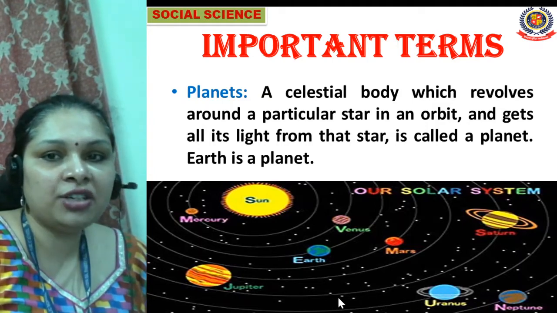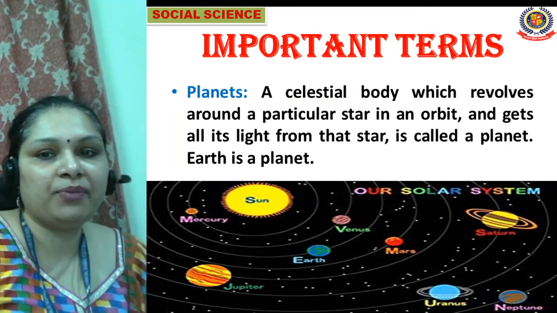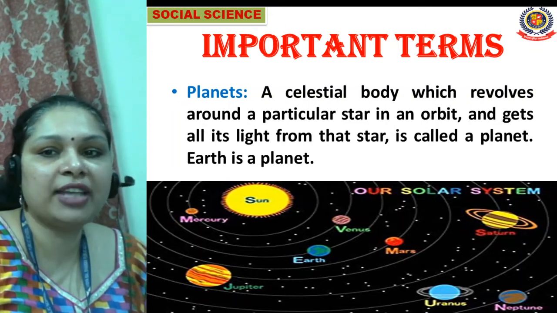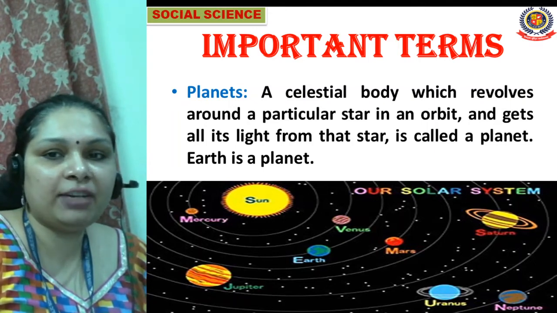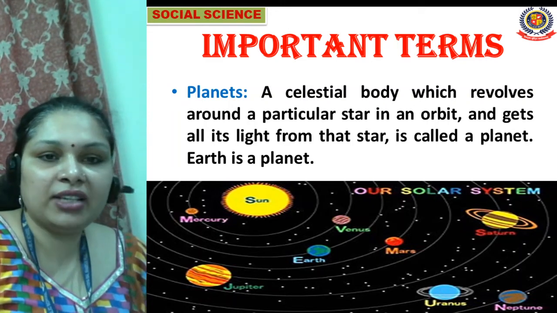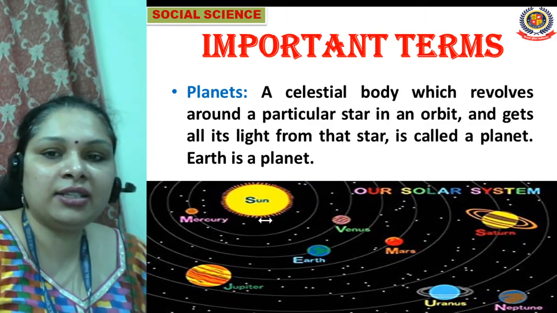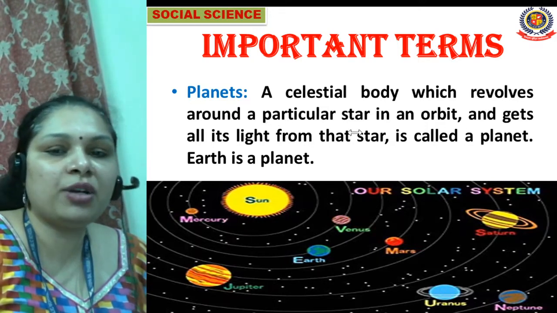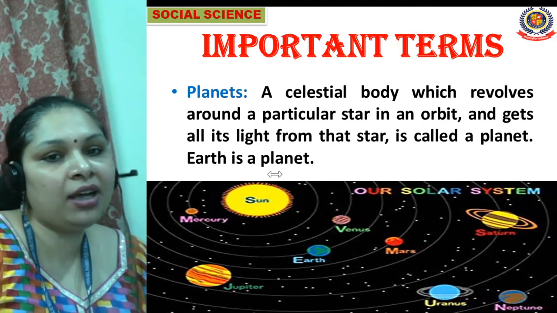So what is a planet? A celestial body which revolves around a particular star in an orbit and gets all its light from that star is called a planet. Like in our solar system, we have 8 planets which revolve around the sun, and the sun is a star because the sun has its own heat and light, and planets get heat and light from the star sun. So what are planets? A celestial body which revolves around a particular star in an orbit and gets all its light from that star is called a planet. Like earth is a planet.